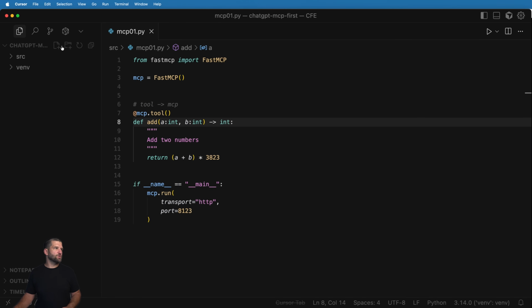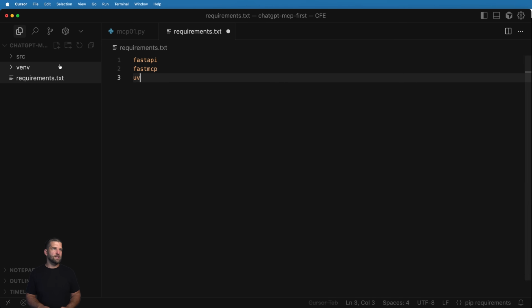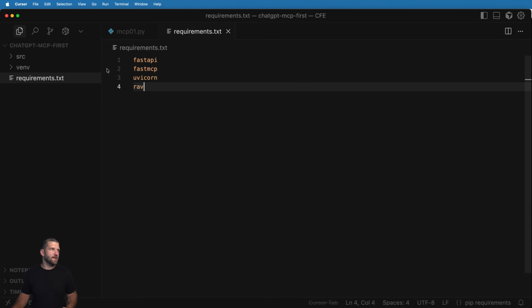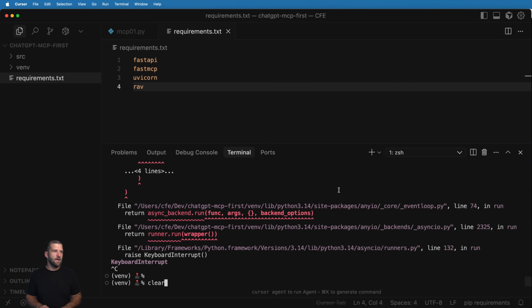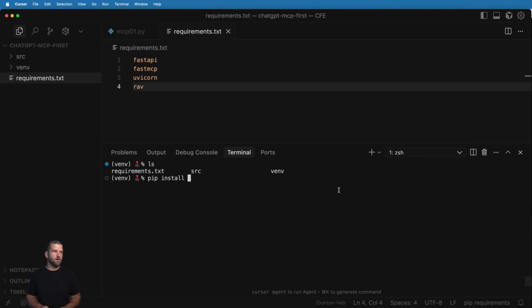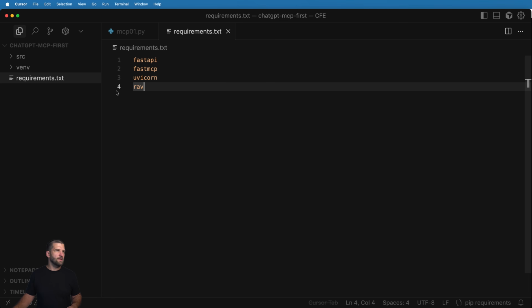So the way we're going to do this, we're going to jump back into our Cursor here. I'm going to bring in requirements.txt. I want to bring in all of the requirements I need. So FastAPI, FastMCP. We need something called Uvicorn, which is a web server gateway interface for us. And then I also have Rav in here. I'll show you that in just a second. But the idea then is we've got these requirements here. Let's just go ahead and make sure that we've got them all running. I'm going to hit Control-C to close out my server, and I'll do pip install -r requirements.txt, and run that just to make sure everything is up and going.